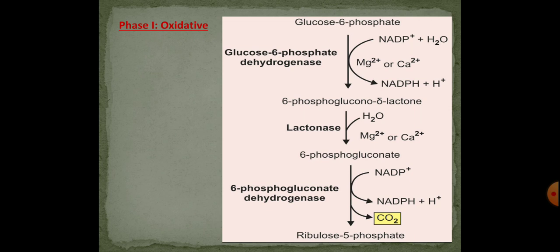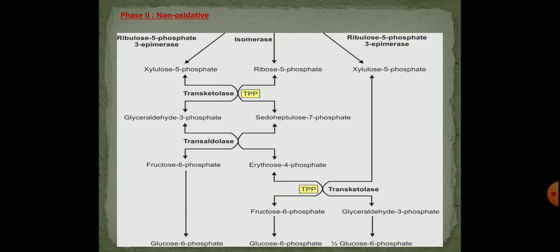Next, let us see the non-oxidative phase. In the non-oxidative phase, the reactions are concerned with the interconversion of 3, 4, 5 and 7 carbon monosaccharides. Here the ribulose 5-phosphate, which is formed in the oxidative phase, is acted upon by enzymes like epimerase and ketoisomerase. The enzyme epimerase converts ribulose 5-phosphate to xylulose 5-phosphate, and the enzyme ketoisomerase converts ribulose 5-phosphate to ribose 5-phosphate.